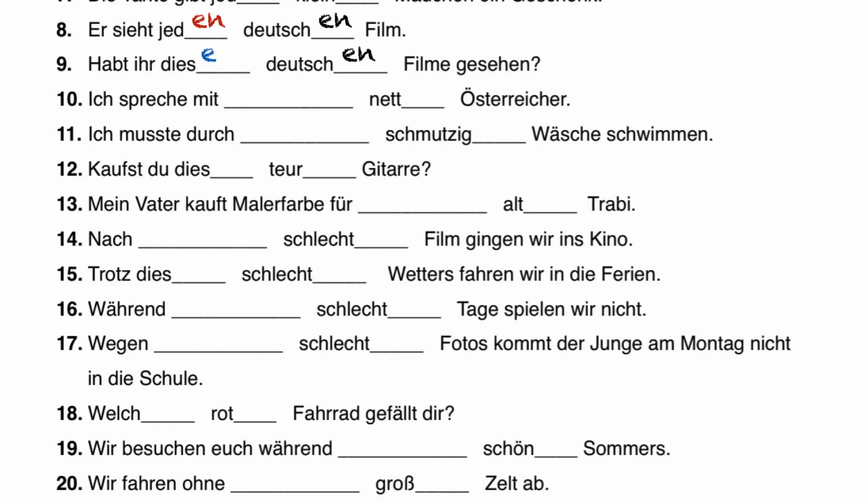Nummer 10. Ich spreche mit. Mit is a dative preposition, so whatever comes after it is automatically dative. Österreicher is a masculine Austrian, and therefore we have the masculine dative, dem. Nett needs an adjective ending to go with the dative case after a der word, which is always en.